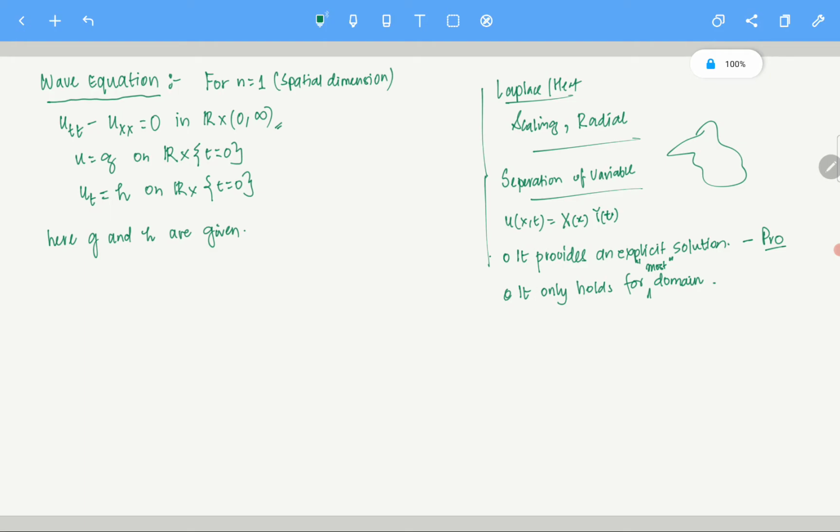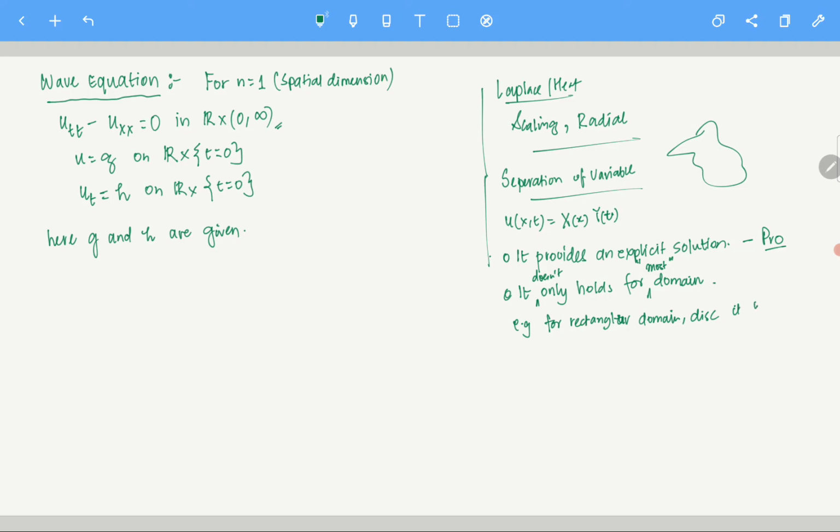Let me put it this way: it does not hold for most domains. What I meant is, for rectangular domains, or triangular domains, or a disk, or the whole ball in Rn or something like that, those kinds of domains, it will work.